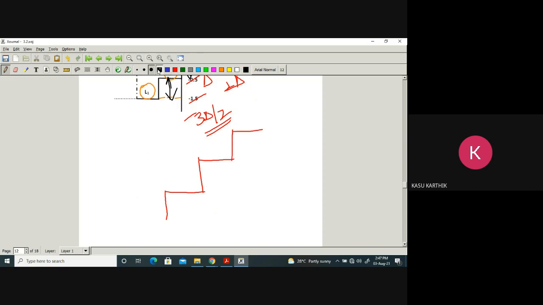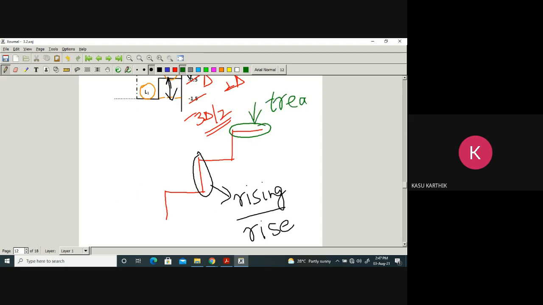But here you have to observe one thing. This is called the rising part, or simply also called rise. In this staircase-like structure, this portion which is flat is called the tread. Please remember this. In the staircase-like structure, the structure which is vertical in nature is called rising or rise. The structure which is flat is called a tread.